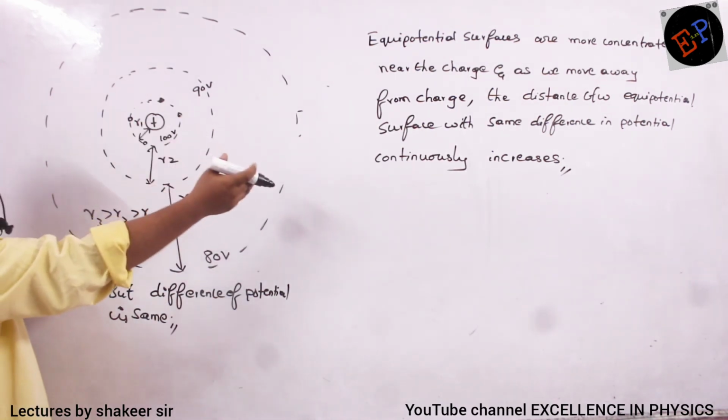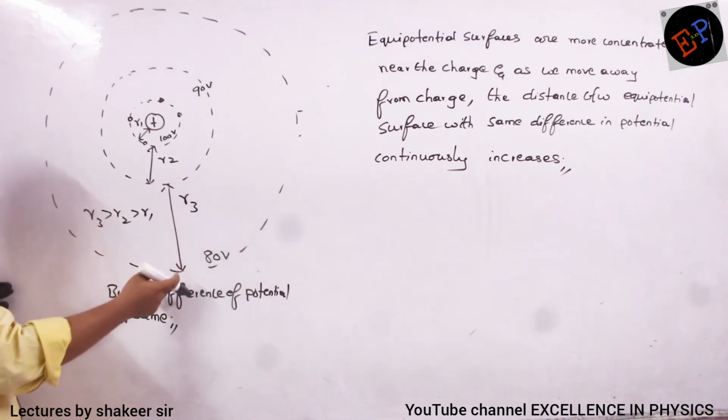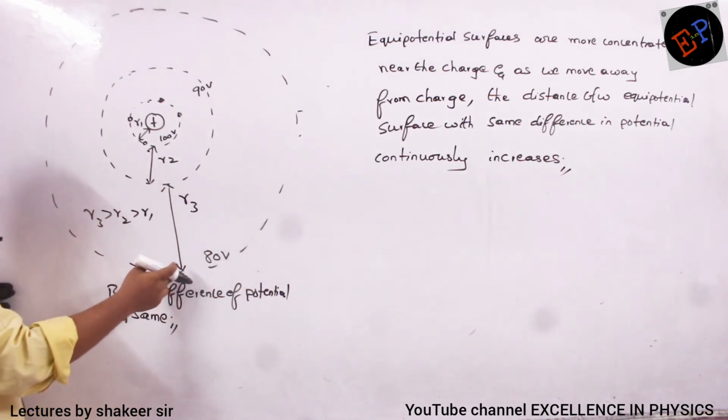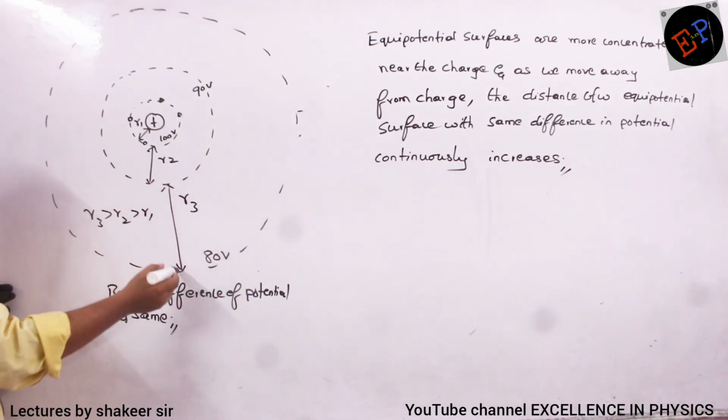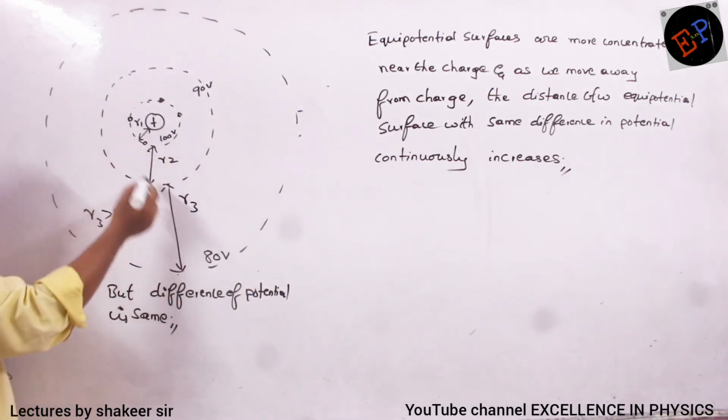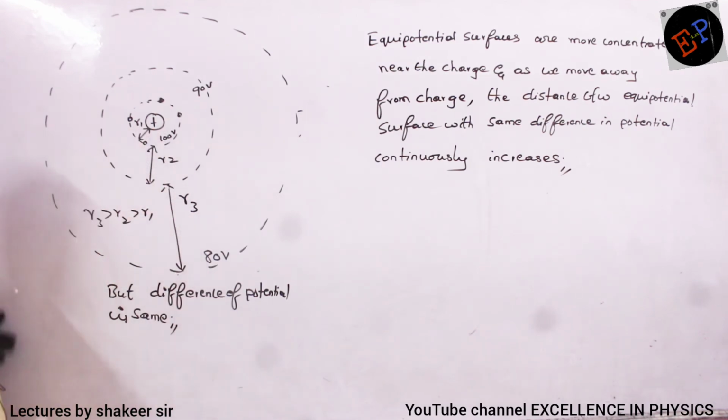Then what is the next 10 volts difference? 80 volts. 80 volts is located at a still greater distance. Okay? So this is R3. R3 is greater than R2, which is greater than R1.